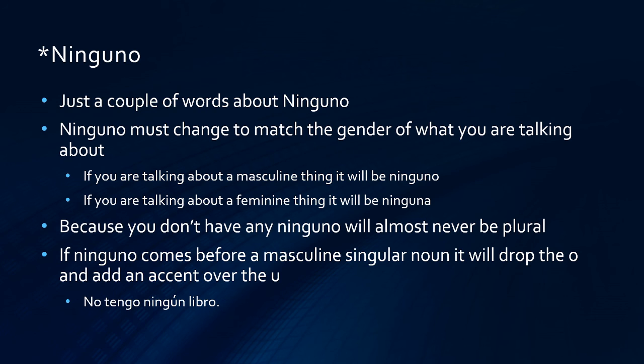And then a final little note about this. If ninguno comes before a masculine singular noun, it will drop the O and add an accent over the U. You can see the example down below. No tengo ningún libro. The word libro is masculine and singular, and since ninguno came in front of it, I had to drop the O and add the accent to the U.